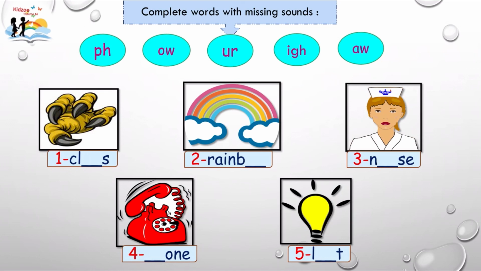Number 2, rainbow. 3, nurse. 4, phone. 6, light.